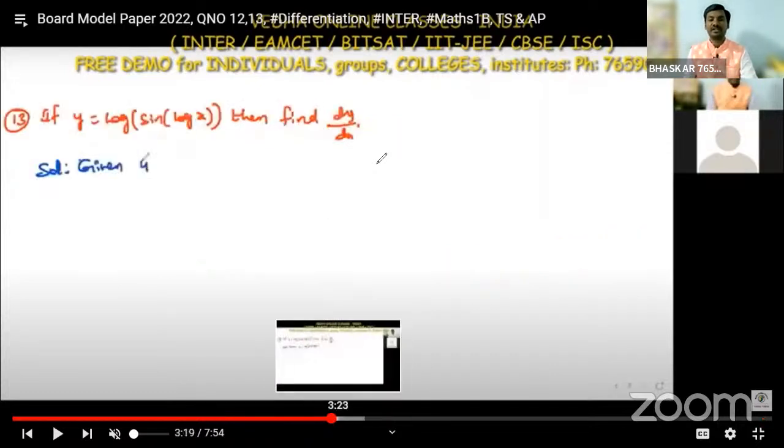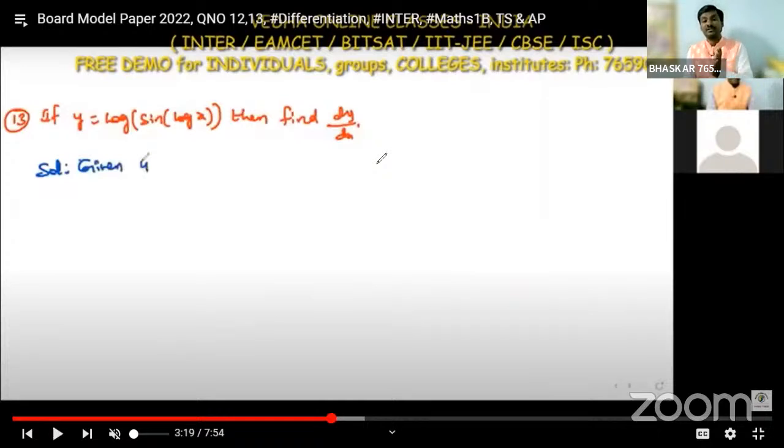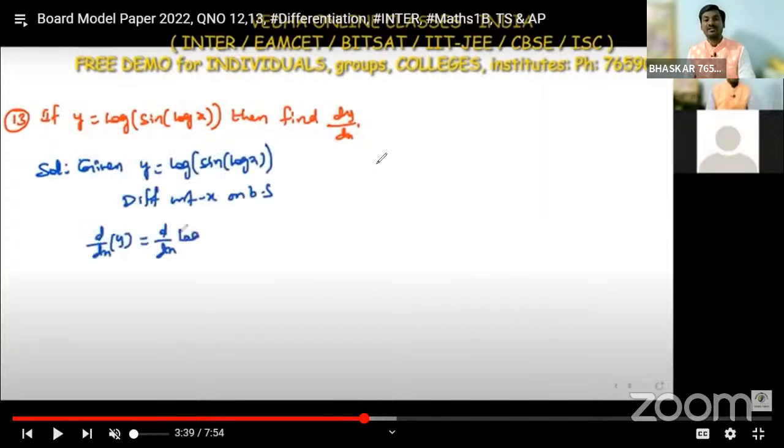Now the next question, number 13: y is equal to log of sine of log x, then find dy by dx. This is also one of the most important methods, and we are going to get this model question for 2 marks. So what is given here? y is equal to log of sine of log x. Differentiate with respect to x on both sides.